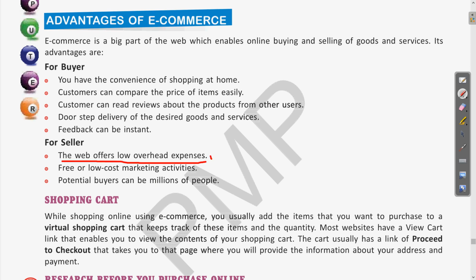Suppose there is a manufacturer and he has to sell products. In the traditional approach, he needs to send the items to different markets and different shopkeepers, and for that he will need transportation costs, various middlemen will be required, and a retail chain will be involved in between. Clear?